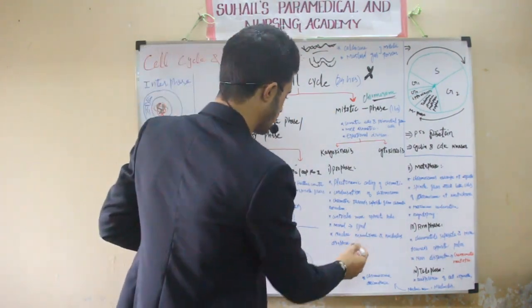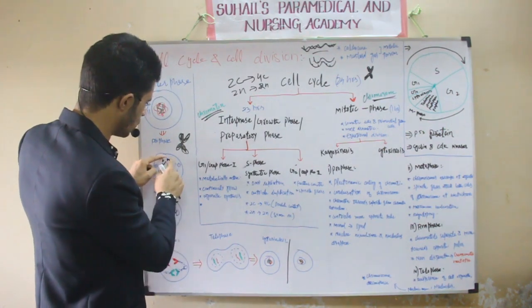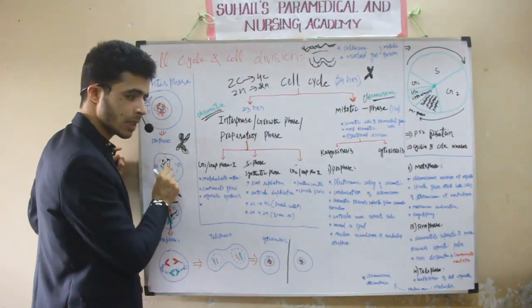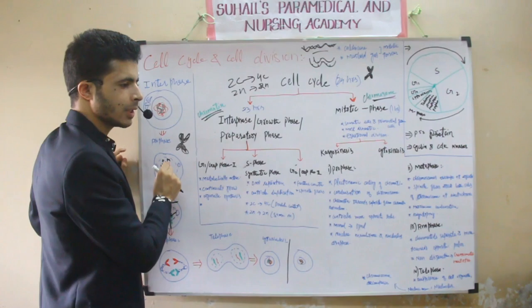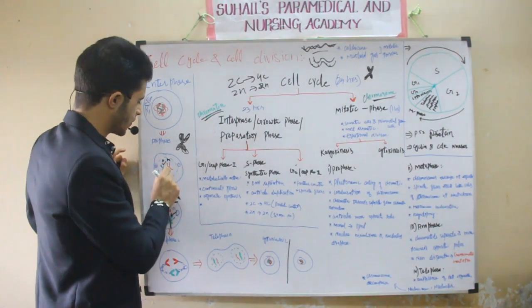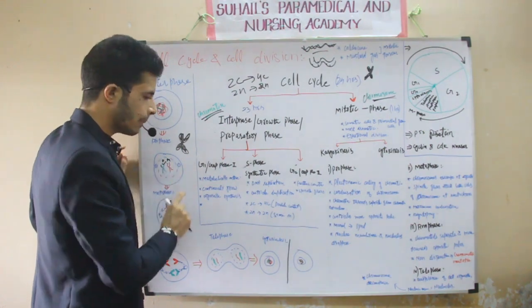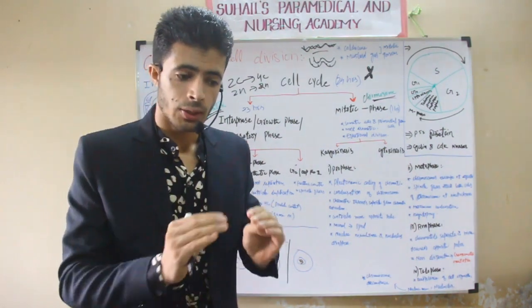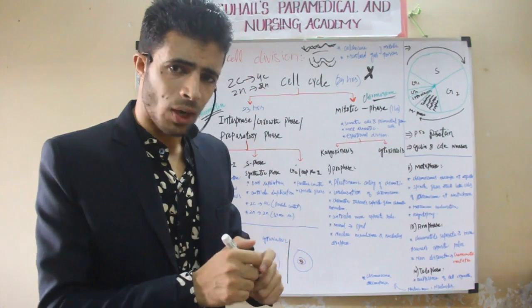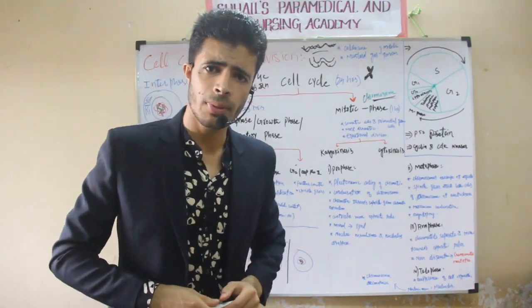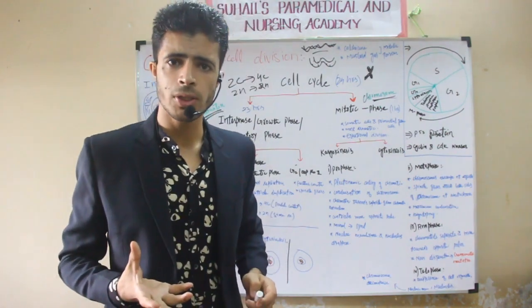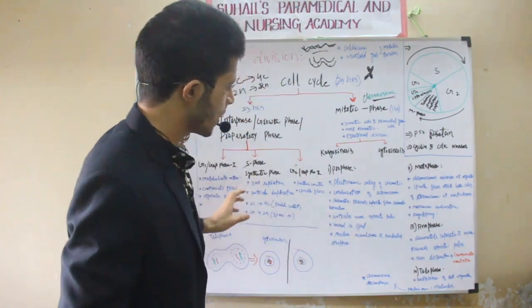Another thing is the nuclear membrane and nucleolus. See, the nuclear membrane and nucleolus will disappear. Nucleolus is present inside the cell. I have already explained in the cell structure. Nucleolus will disappear, and the nuclear membrane will also undergo fragmentation. Why does the nuclear membrane disappear? Why is the nucleolus going to disappear? The reason is clear, because the cell has to undergo division.